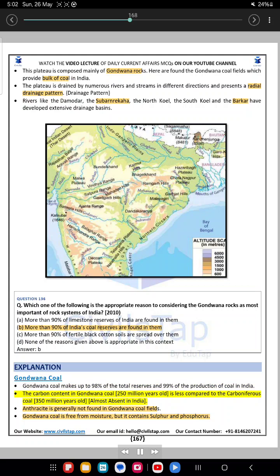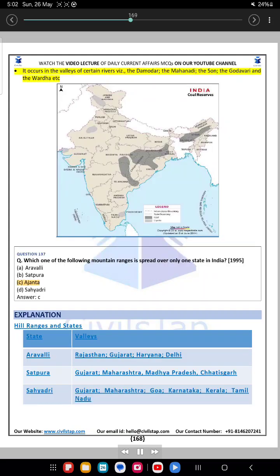The carbon content in Gondwana coal, 250 million years old, is less compared to the Carboniferous coal, 350 million years old, which is almost absent in India. Anthracite is generally not found in Gondwana coal fields. Gondwana coal is free from moisture, but it contains sulfur and phosphorus. It occurs in the valleys of certain rivers, viz. the Damodar, the Mahanadi, the Son, the Godavari and the Wardha etc.